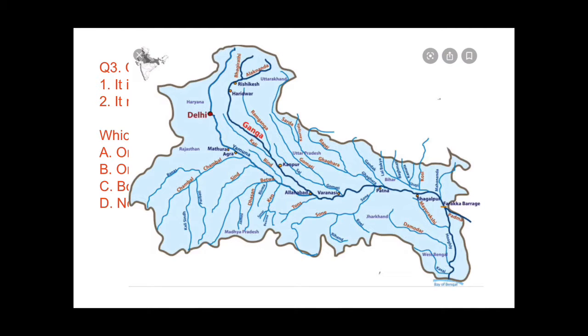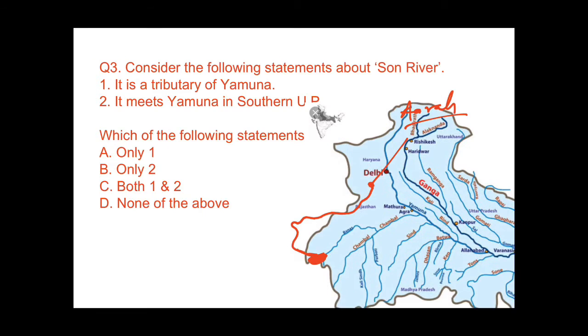This is Son River, and this is originating from here, Amarkantak Plateau, which is on the border of Chhattisgarh and Madhya Pradesh. So it originates from Amarkantak Plateau and goes through and meets river Ganga before Patna, and it meets here in Ara. I told you that day also. So our answer would be none of the above. Okay, now we come to the next question, question number 4.